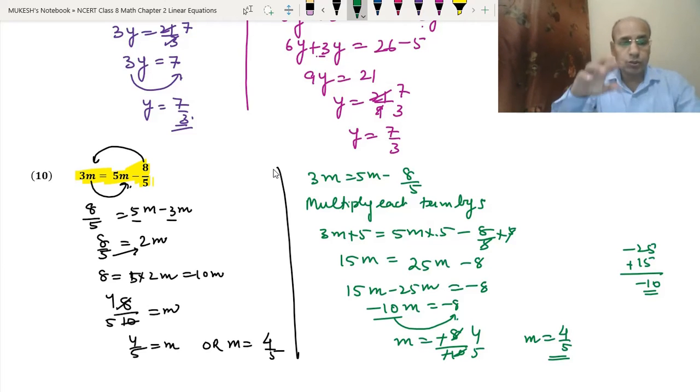Okay. So dear students, today we have covered the linear equations which have the variables on both the sides. Each and every type of question has been covered. We have covered the example also, and we have covered the 2.3 exercise also. I hope you must have understood the concept behind it. Practice these questions.